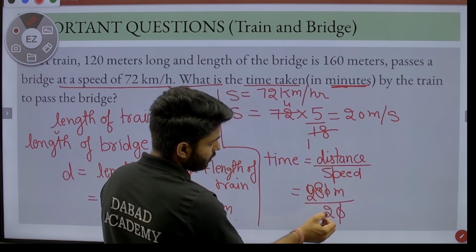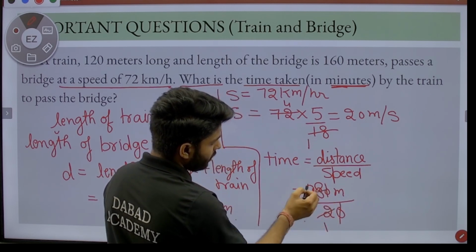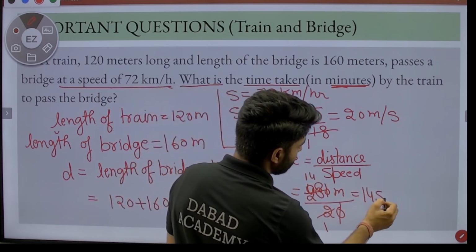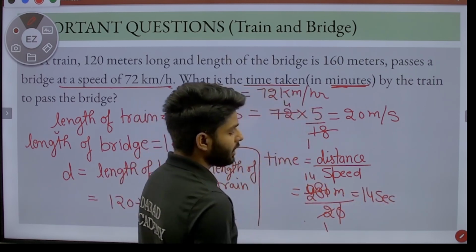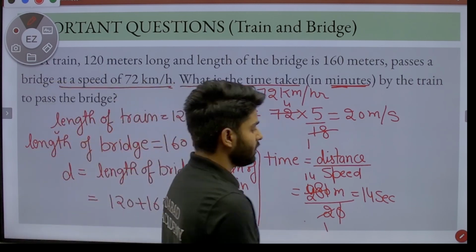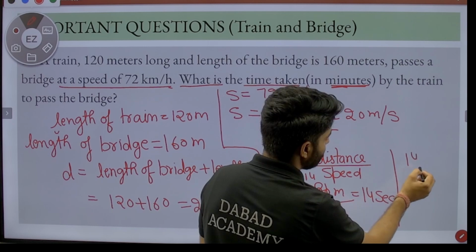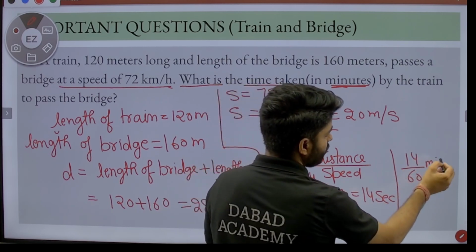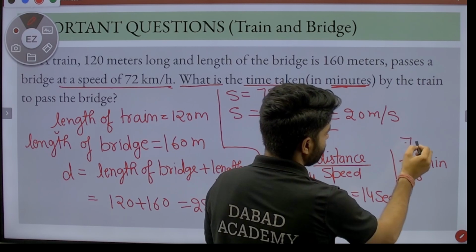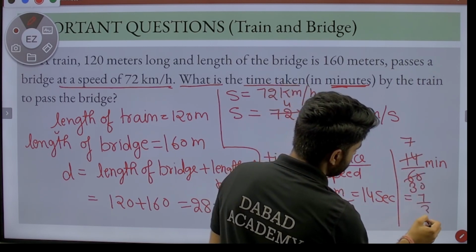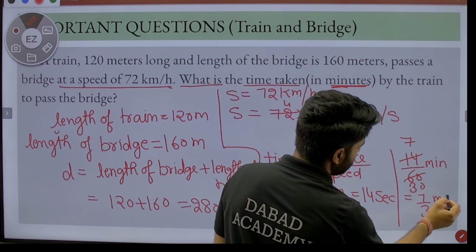Then 280 by 20 is 14 seconds, and we have to change seconds into minutes. So we simply divide it by 60, that is equal to 14 by 60, and both numbers are divisible by 2. Then 2 7s are 14, 2 30s are 60, that equals 7 by 30 minute, and this is your right answer.